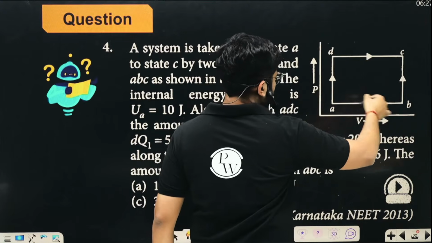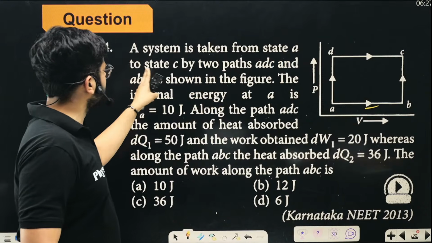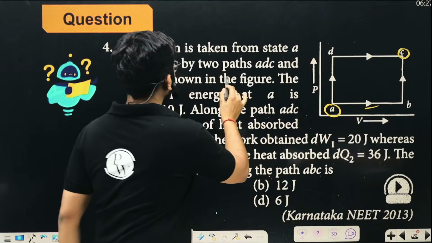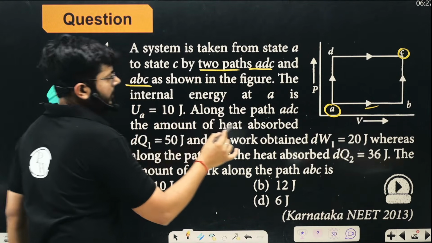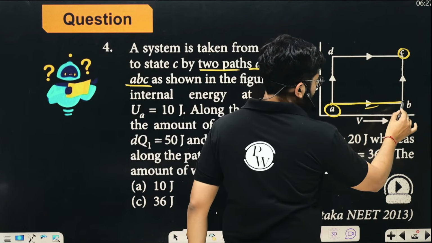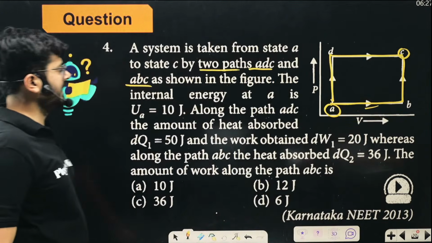So this is not one cycle. Okay, so what is happening? A system is taken from state A to state C, from A to C following two paths, ADC and ABC. So we are moving from A to C in the following two paths, ABC and ADC. Right, now you can get the arrows.